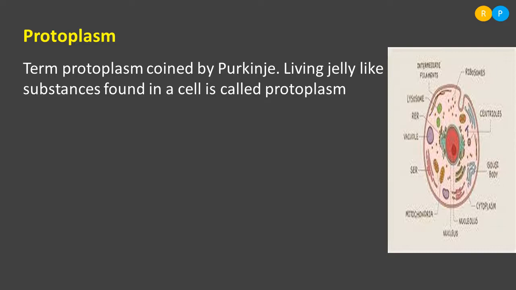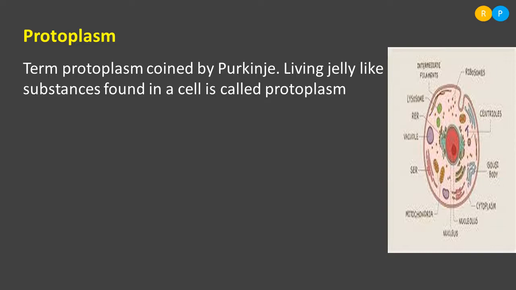So what is there in the protoplasm? Protoplasm is nothing but a living jelly-like substance. We can find the jelly-like substance within the cell, and that substance found in the cell is named as protoplasm. Protoplasm consists of all the cell organelles, like membrane bound cell organelles and non-membrane bound cell organelles.